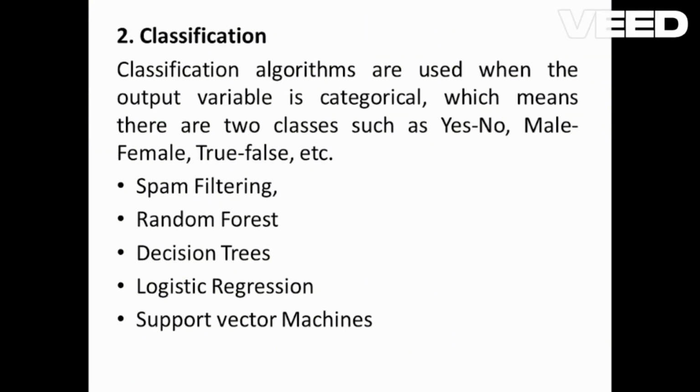Then what about classification? Classification algorithms are used when the output variable is categorical, which means there are two classes such as yes, no, male, female, true, false, etc. So where does classification work? In online marketing, in marketing trends, it will cluster customer needs with the help of these yes or no questions. When we enter an online website to purchase something, it clearly shows products related to men and women.